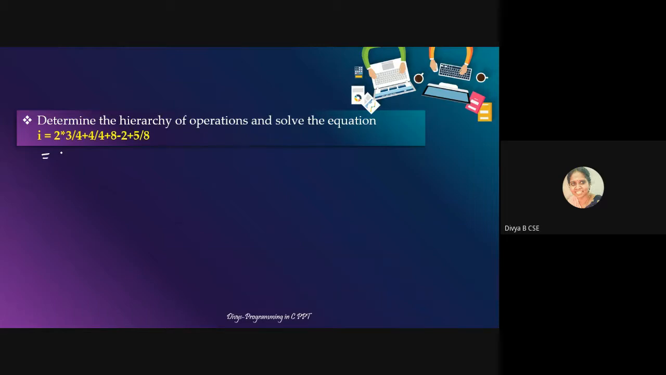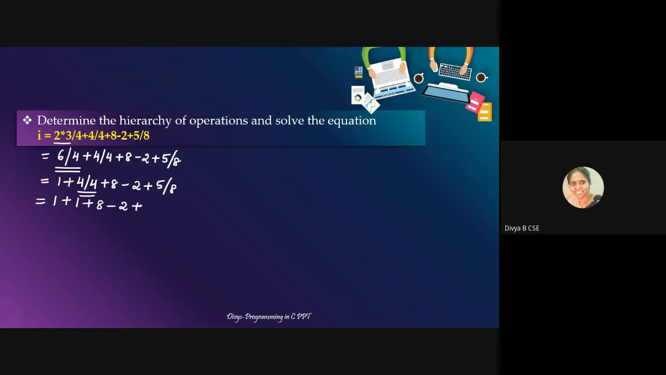Here we'll do the multiplication first because multiplication and division have the same precedence. So you'll have 6 by 4 plus 4 by 4 plus 8 minus 2 plus 5 by 8. Now you have to do this, and that will give me 1 because I am taking it in integers. So 1 plus 4 by 4 plus 8 minus 2 plus 5 by 8. Again, if I do this one, it will be 1 plus 1 plus 8 minus 2 plus 5 by 8.